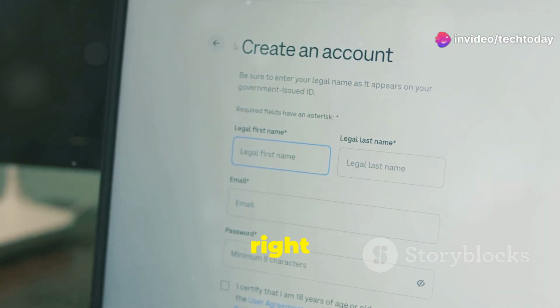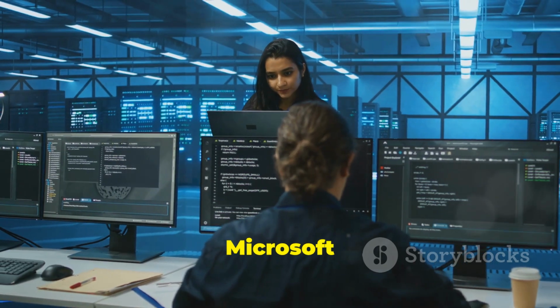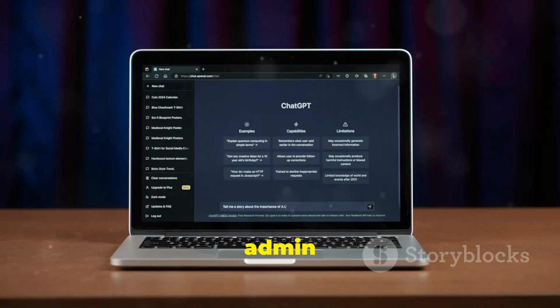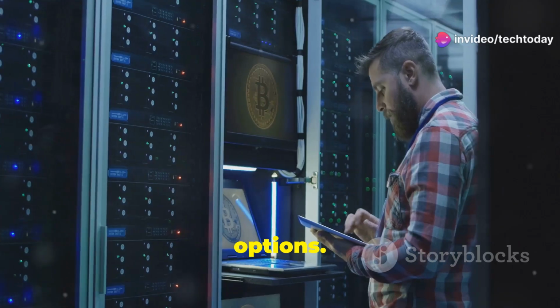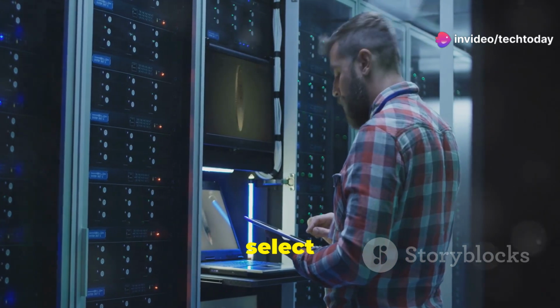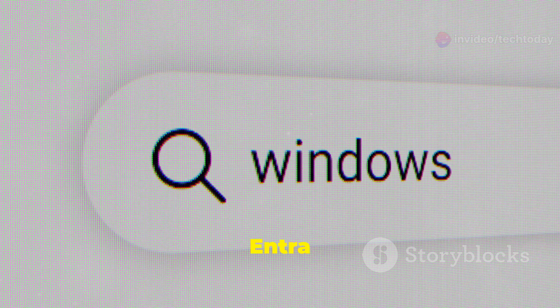A window opens on the right that displays information to be filled in. Follow the steps. In the Microsoft 365 Admin Center, in the left navigation menu, select Show All to expand for more options. Under All Admin Centers, select Microsoft Entra. Notice that a new tab opens of the Microsoft Entra Admin Center.